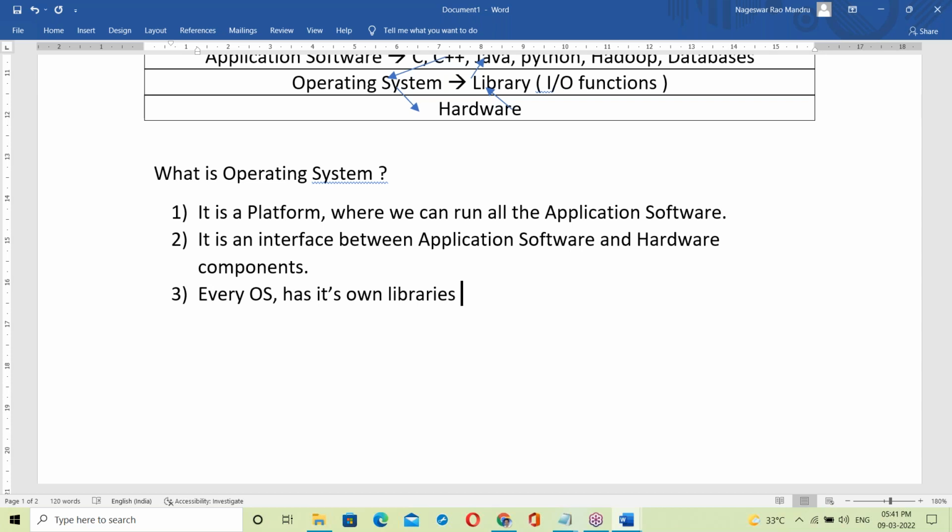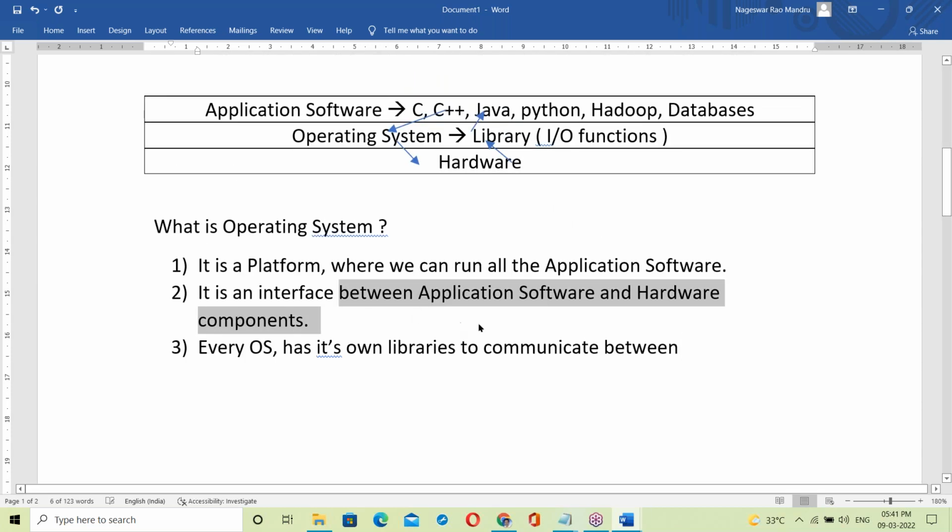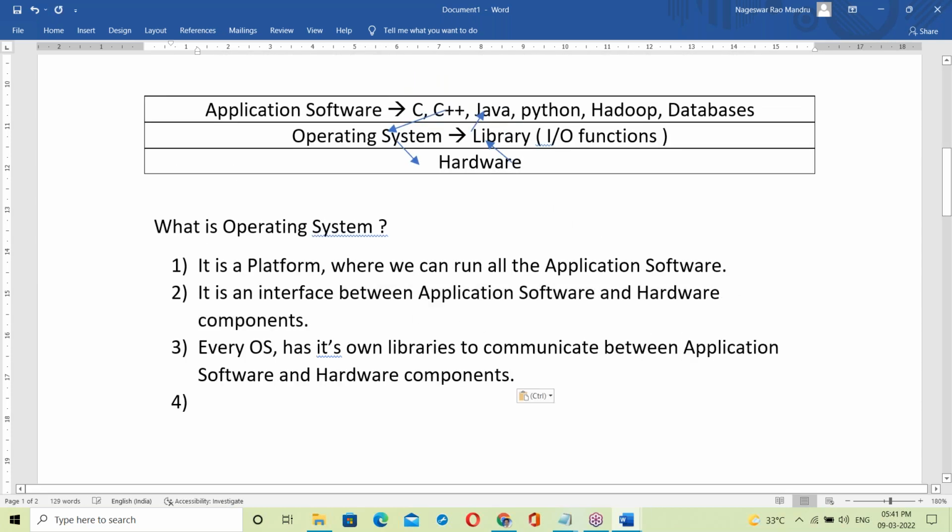Every OS uses its libraries to communicate between application software and hardware components.